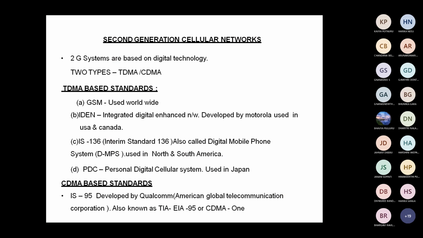Generally, the second generation cellular systems are divided into two types based upon the multiple access techniques. This is CDMA and TDMA. TDMA based are GSM and iDEN, Integrated Digital Enhanced Network, developed by Motorola, which is used in USA and Canada. And IS-136, Interim Standard 136, the other name is D-AMPS, which is used in North and South America. And PDC, Personal Digital Cellular System, used in Japan.